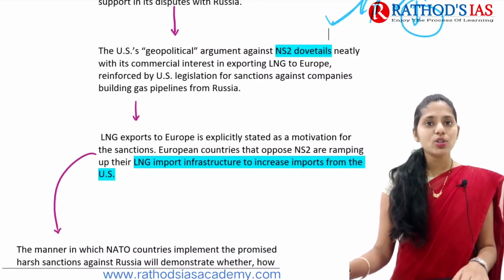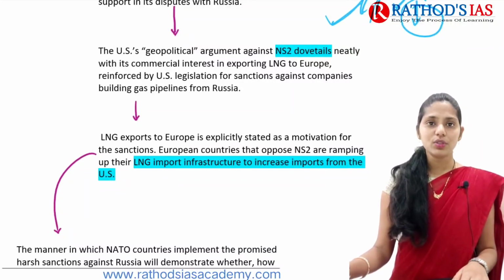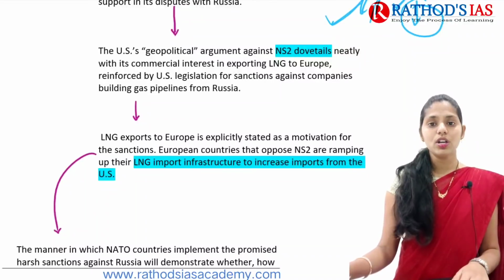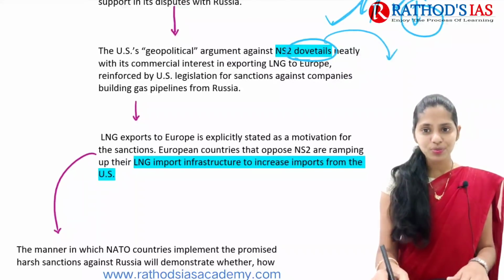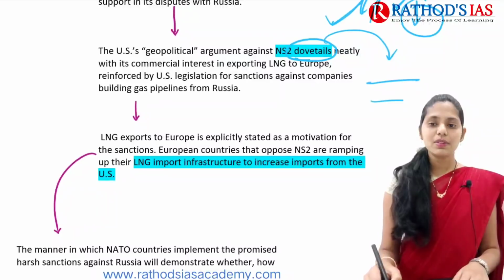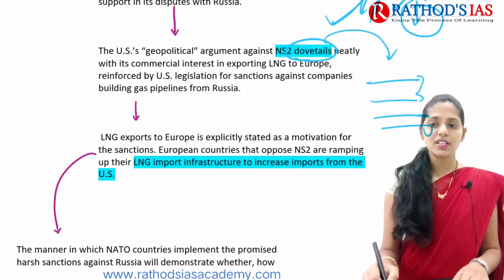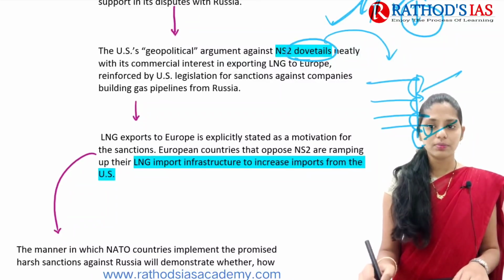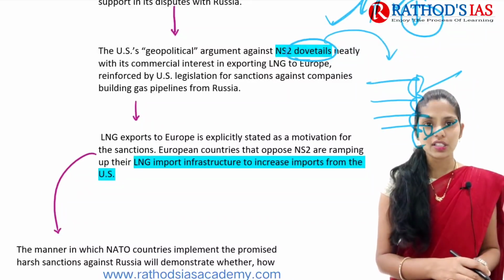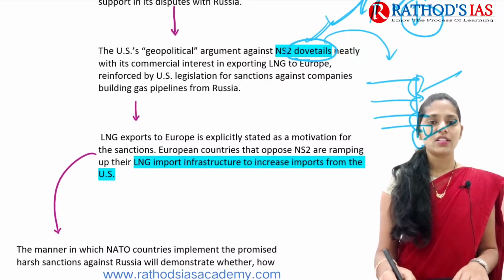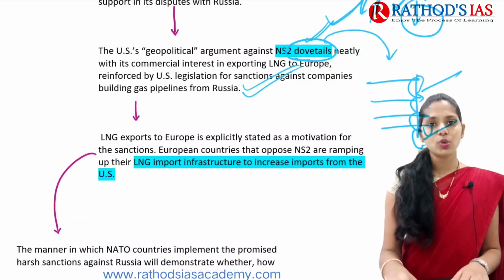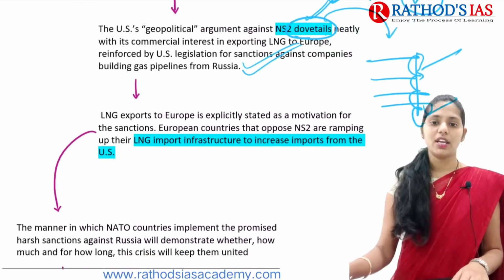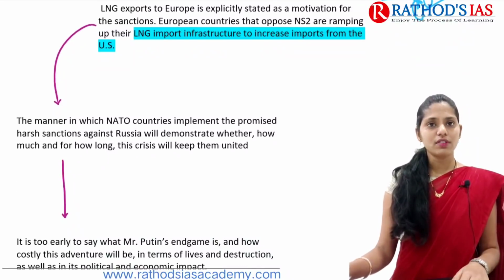And if you are talking about the US geopolitical argument which is against this Nord Stream 2, okay, dovetails. You have to know the meaning of this word dovetails. Dovetails means nothing but if there are two pieces and these two pieces are joined together by some interlocking system, that is called dovetails. So the US geopolitical argument is against this dovetailing, because it does not want European countries to align with Russia. This is one important cause of concern here.